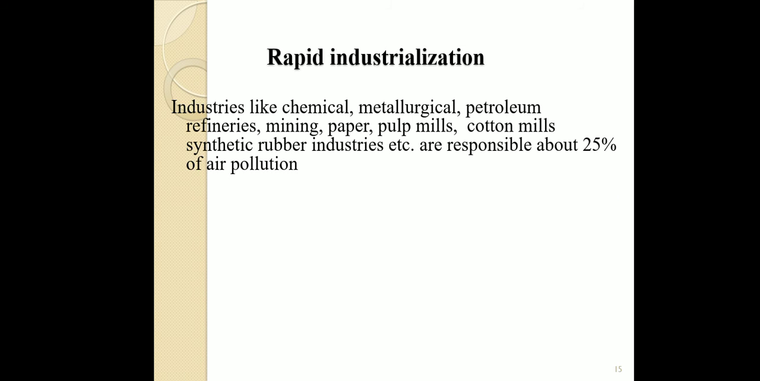Rapid industrialization is the second reason for air pollution. Industries like chemical, metallurgical, petroleum refineries, mining, paper, pulp mills, cotton mills, synthetic rubber industries, so many industries are there. I give only a few examples to you. These are responsible for about 25% of air pollution. So about 20 to 25% of air pollution is caused by industrial development alone, because these industries release harmful air pollutants into the environment.